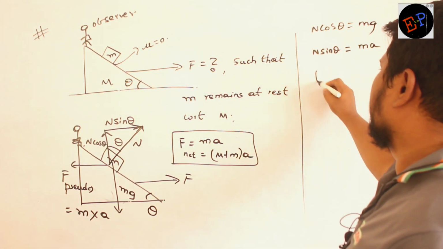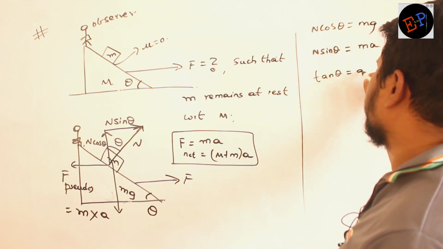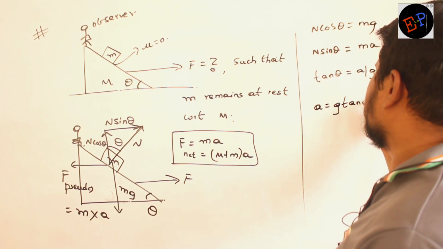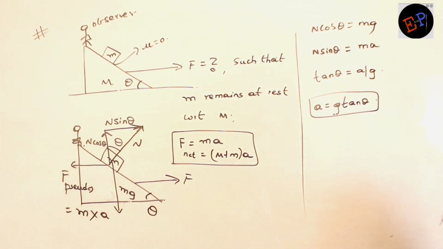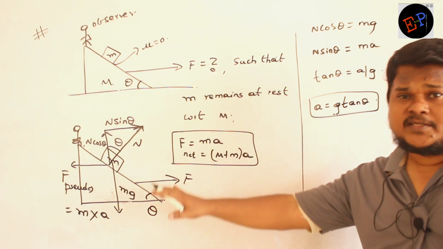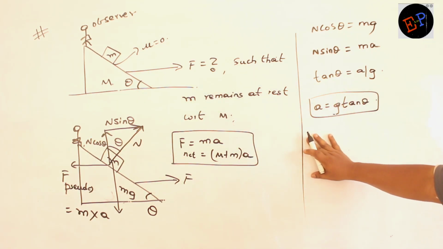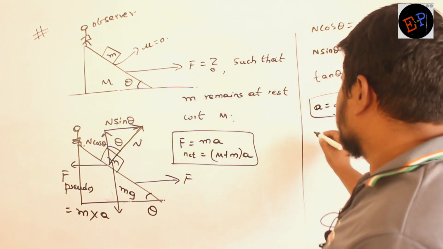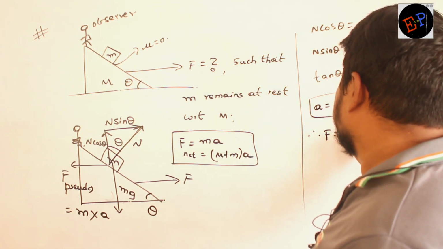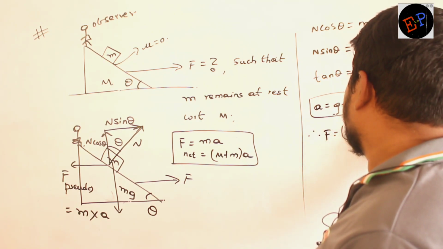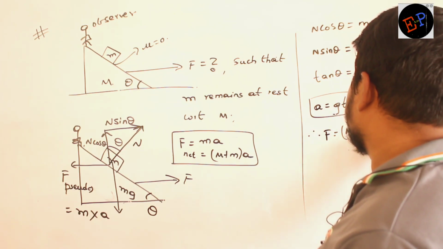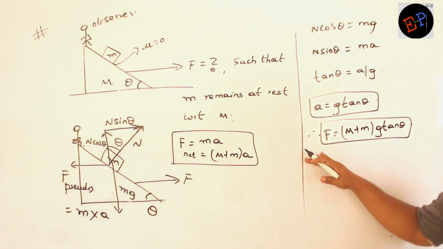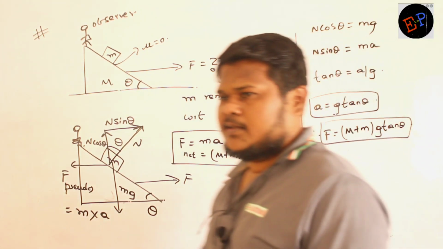Divide both of them. Tan theta is equal to a by g. So a is equal to g tan theta. This was the same answer which we got previously. It means if the bodies accelerate with this much acceleration, then small m will not slip on capital M. Clear? So therefore, what is the force? M plus m into A. A value is g tan theta. So this is my answer. Are you able to understand? So if I apply this much amount of force, small m does not slip on capital M.